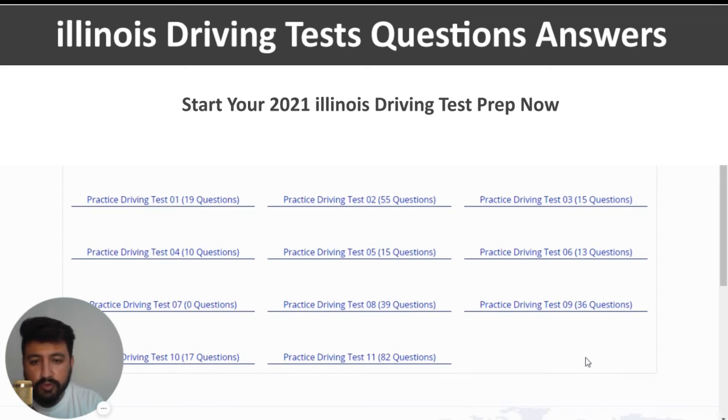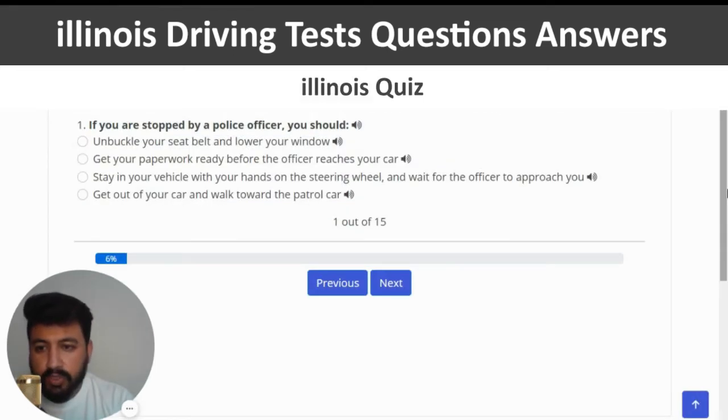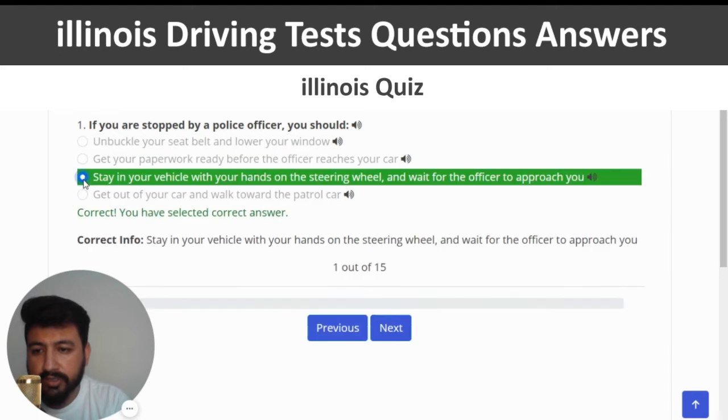So now we are going to move to the third one, and let's click on practice driving test number 3, which has 15 questions actually. Here we go. The first question is if you are stopped by a police officer, you should. The right answer of this question is stay in your vehicle with your hands on the steering wheel and wait for the officer to approach you. So let's click on the third option.